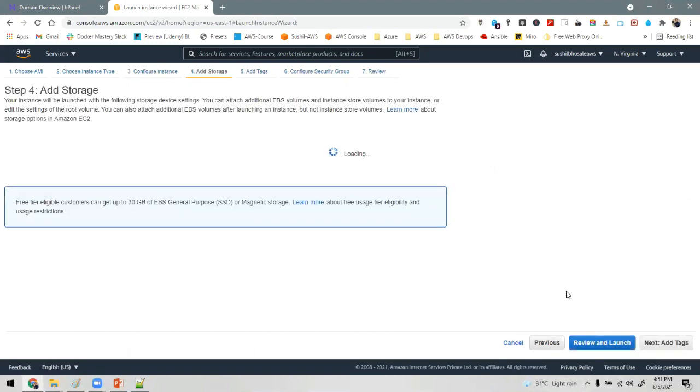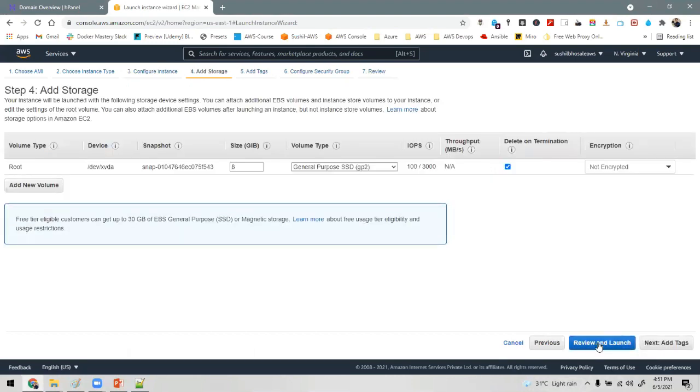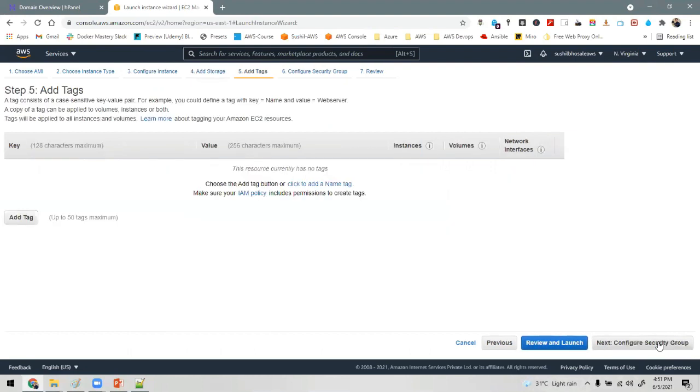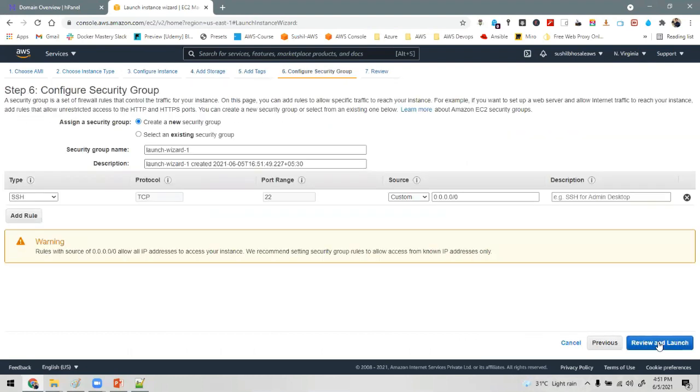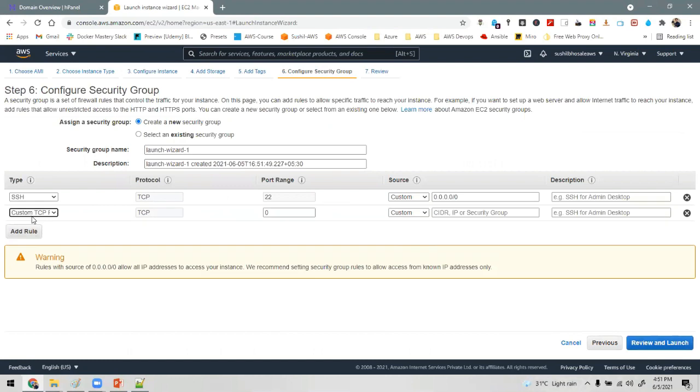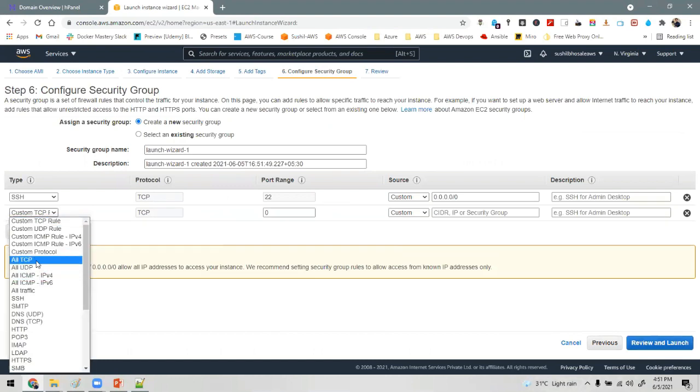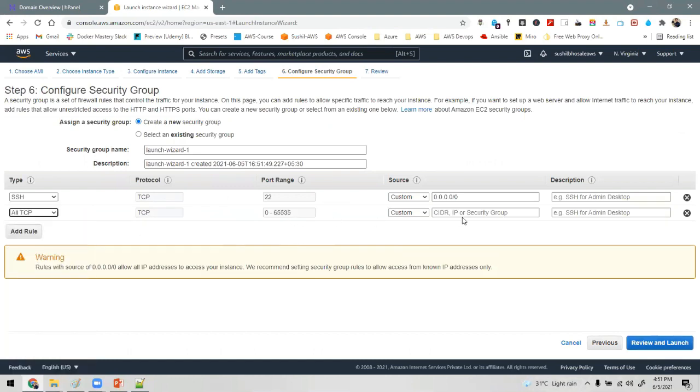So storage, I'm not going to add. Tag security group. Inside security group, I'm just going to add a rule. As of now, allow all traffic. That we are going to access the port number 80, but I'm allowing all the traffic as of now, from anywhere in the world. 0.0.0.0/0 means anywhere.